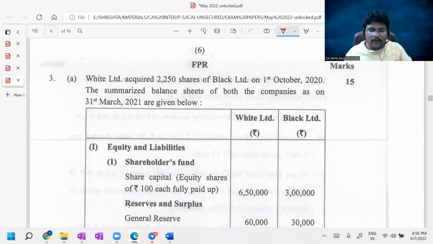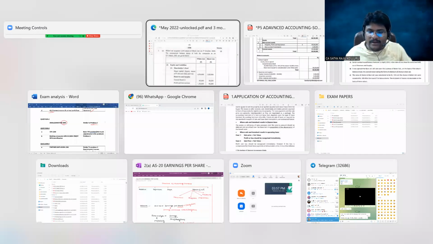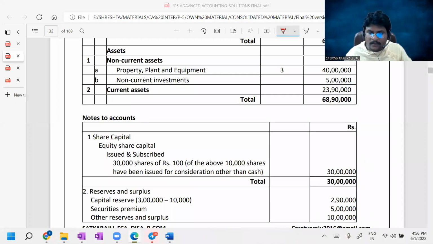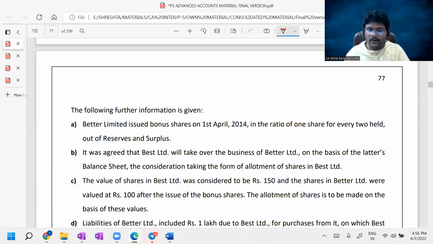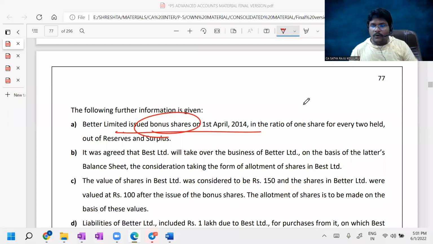The similar problem I already told you, we discussed in our material through problem number 5. Just a second, I'll open that. If you check here, before the process of amalgamation, one of the selling companies issued bonus shares.